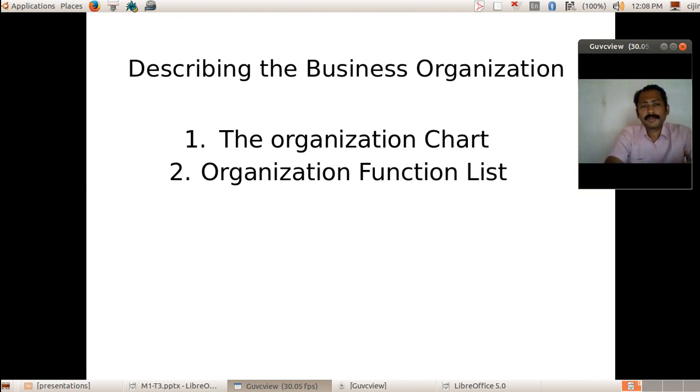And in the case of a college, we can think of the principal as the head of the institution, and below the principal there may be different department heads. They will be taking care of that department, and below them there will be some faculty members, and that is the structure of the college.